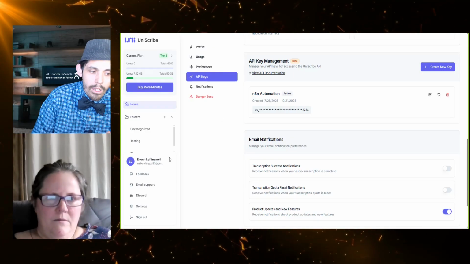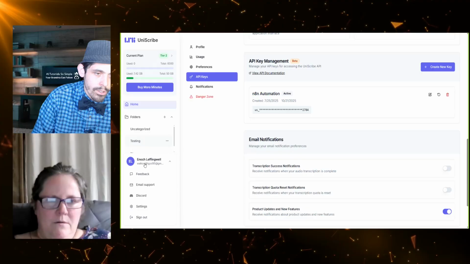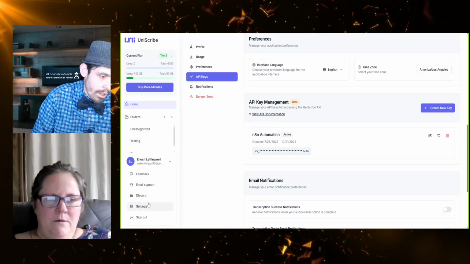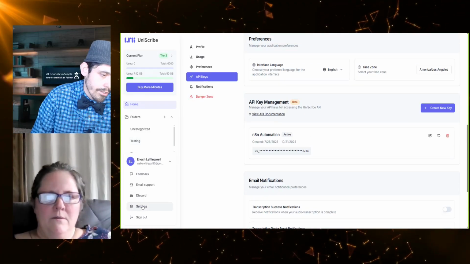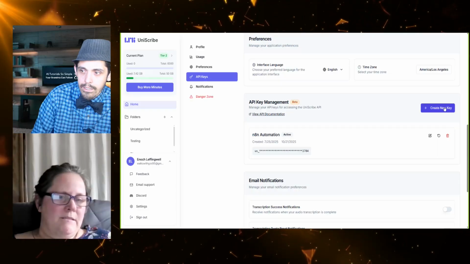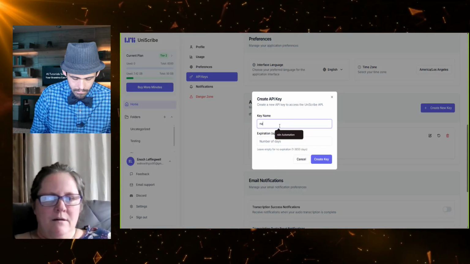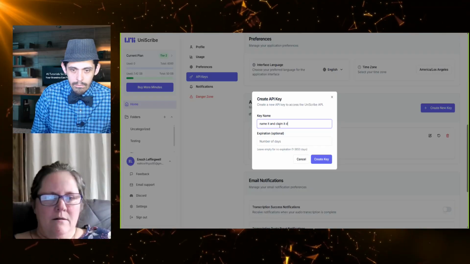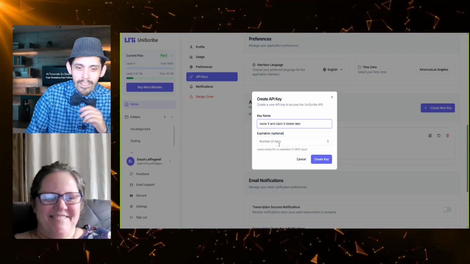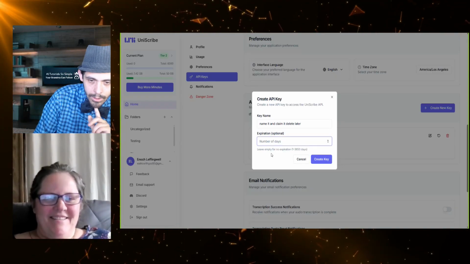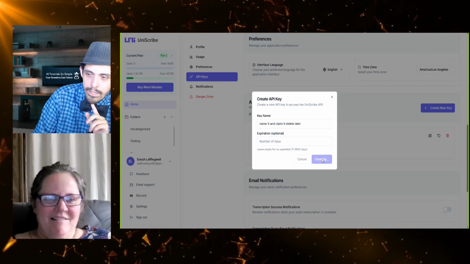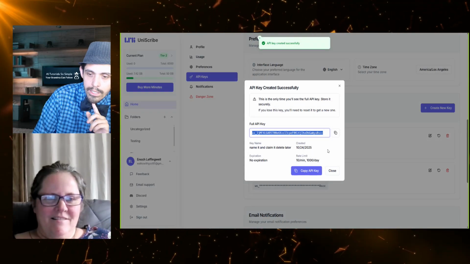So if you're going to generate an API key, most of the time when you log in, you could see that there's settings somewhere, and a lot of times they're in the same place. So settings and an API key, and then you just click create new key, and you can name it, "delete later." And I'm going to leave it empty for no expiry. Yeah, I don't want it to expire. Oh no, actually I did, but oh well.